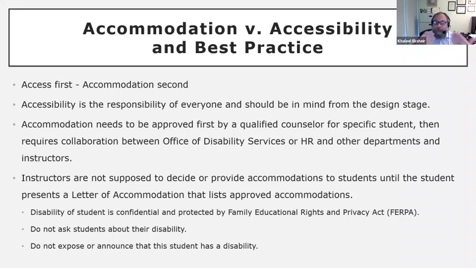So if a student approaches you saying, okay, I have a disability, I want extended time, the obvious answer is, where's your letter of accommodation? If the student doesn't have it, please go meet your counselor or go to the Office of Disability Services, register, meet a counselor, and provide me with a letter of accommodation, and I'll provide all the accommodations you want.